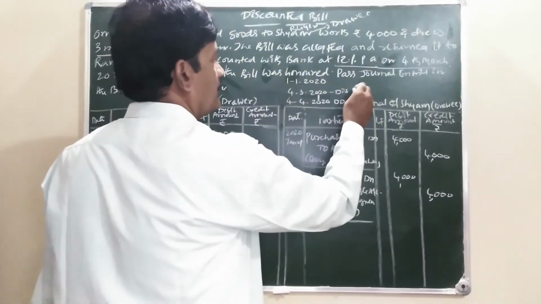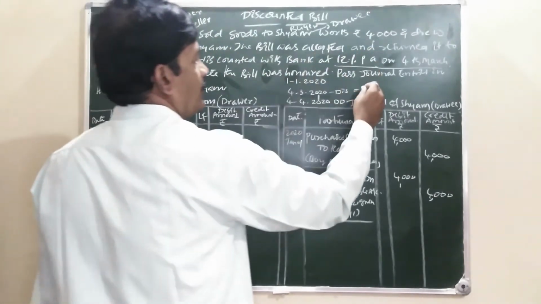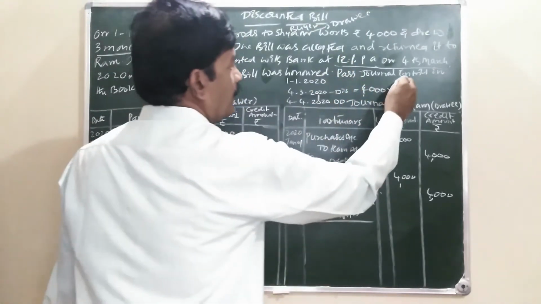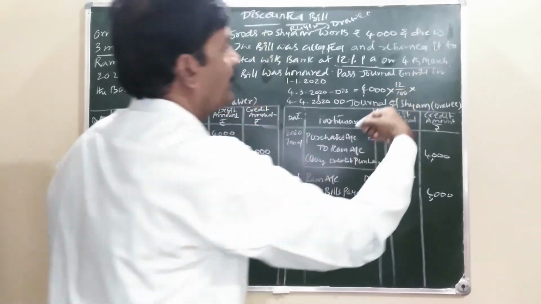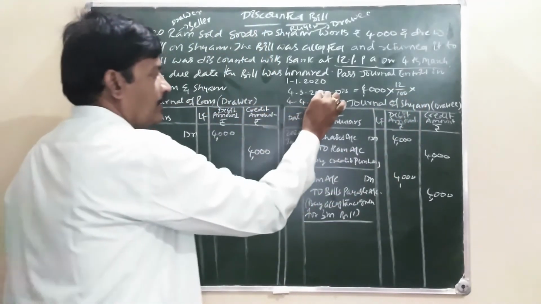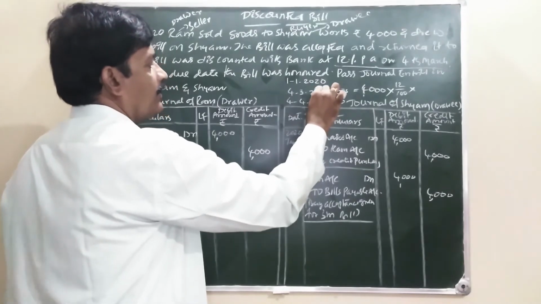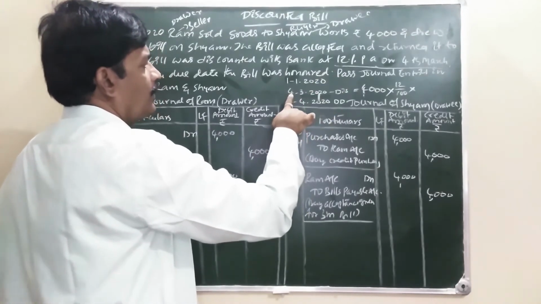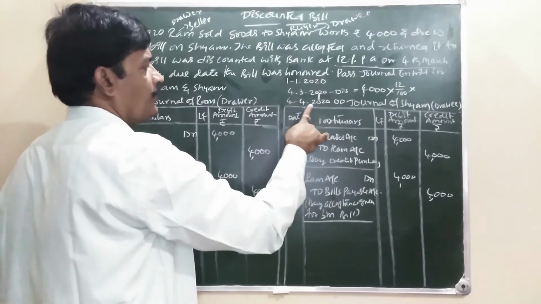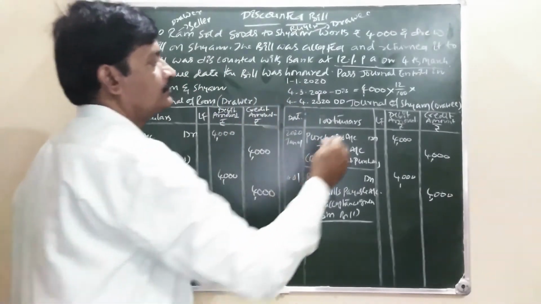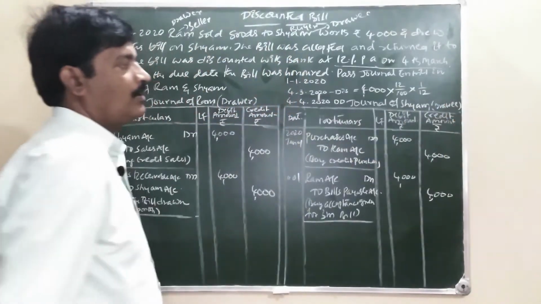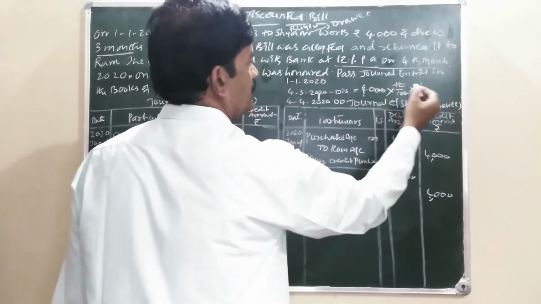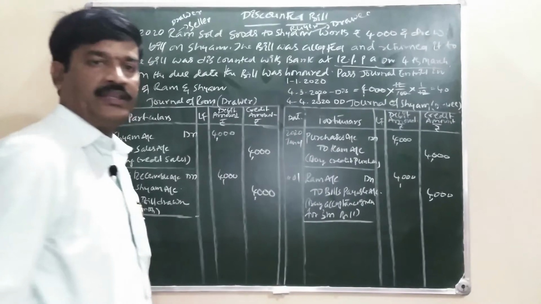Now calculating discount amount. Bill amount is how much? 4,000. 4,000 into percentage how much per annum? 12/100 into the unexpired period, that is from 4/3/2020 to 4/4/2020, 1 month, 1/12. 12 cancels. 40 rupees is discount.